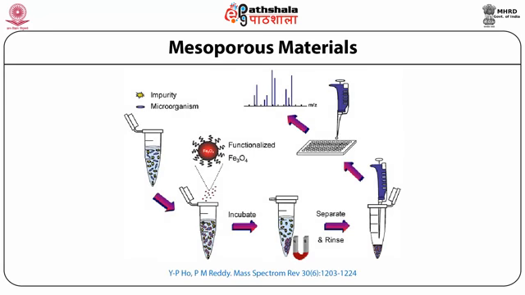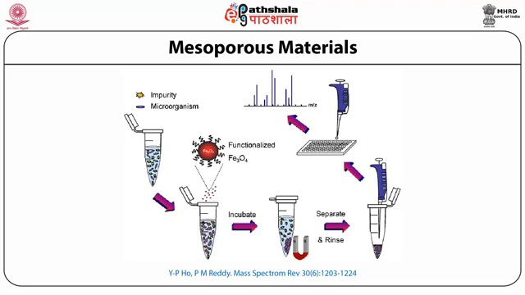This represents a general experimental procedure in which the nanomaterials are used in the sample preparation. So like here it is shown that impurities and microorganisms are present in one sample. The functionalized magnetic nanoparticles are added to this sample of microbes and impurities.